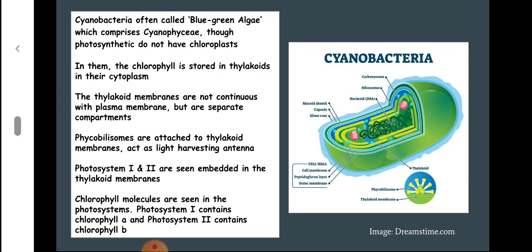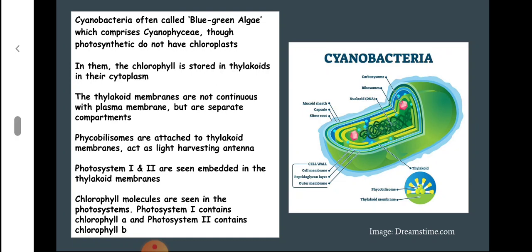The thylakoid membranes are not continuous with the plasma membrane but are separate compartments inside the cell. You can see in the picture the yellow colored compartments, which are marked thylakoid.